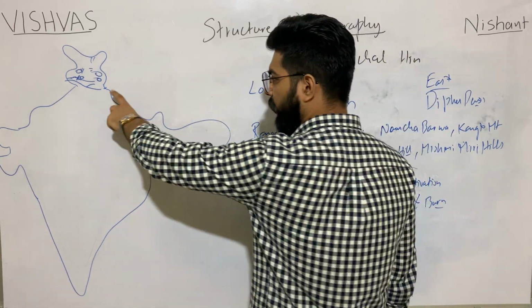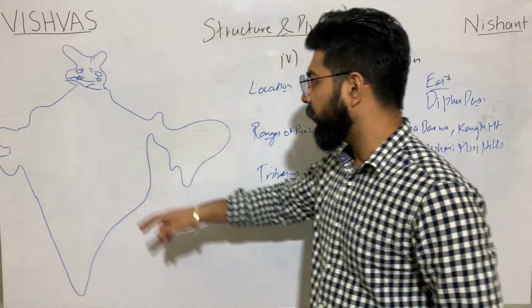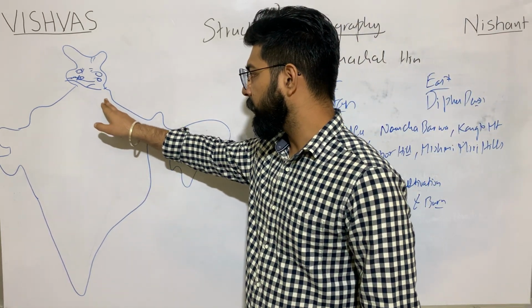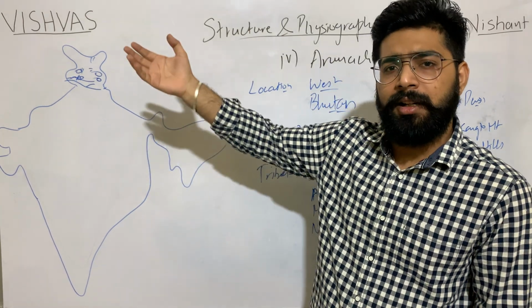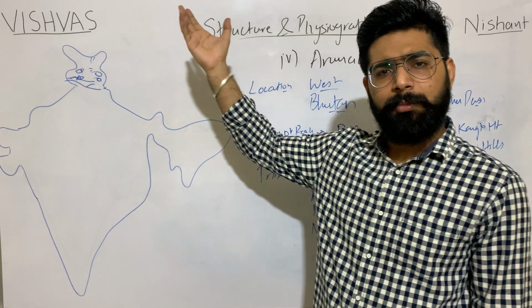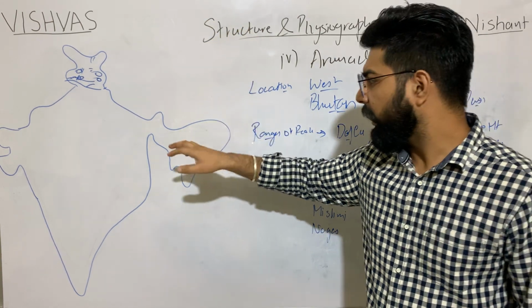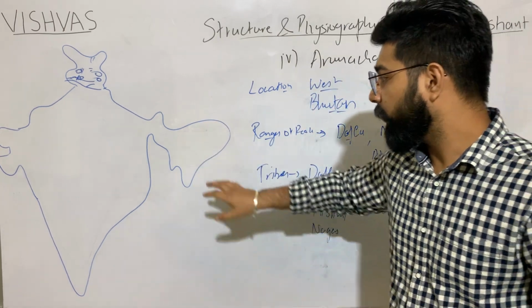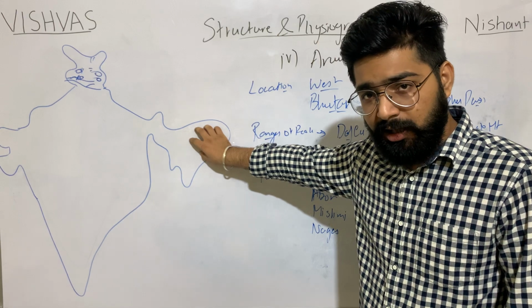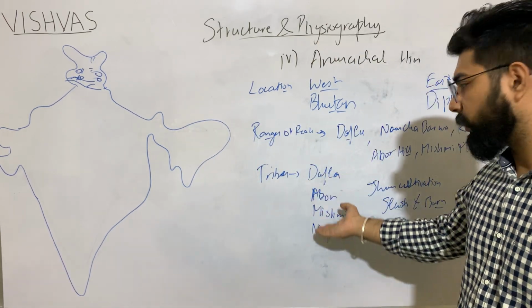Tribes practice jhum cultivation over here also, but the connectivity to Himachal and Uttarakhand has been good to the extent that they have developed. The minimal connectivity to this region results in more tribes like this which are